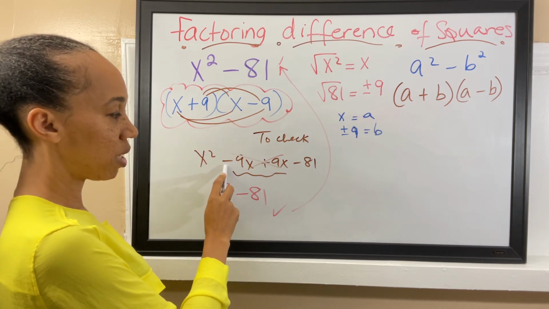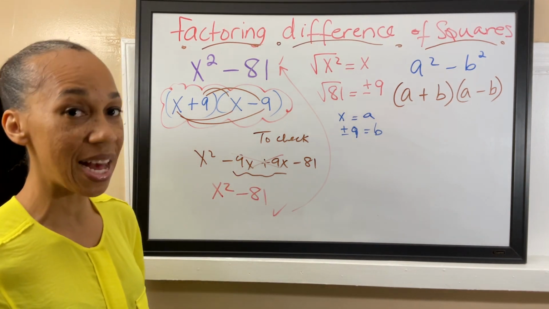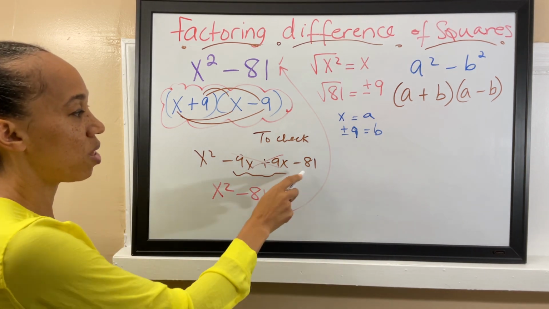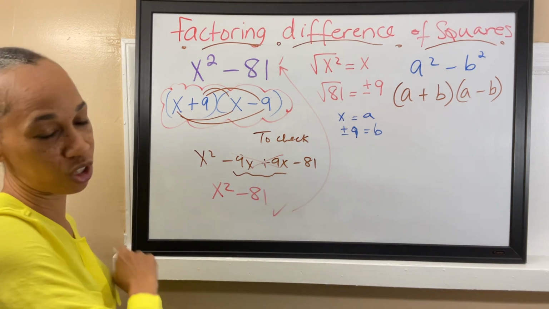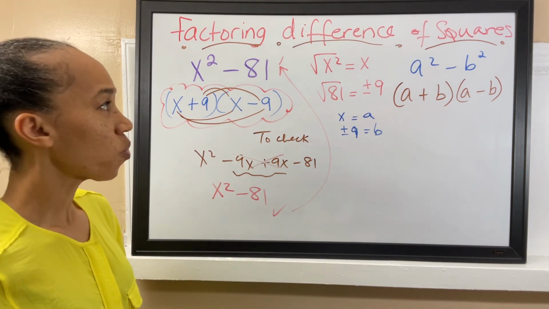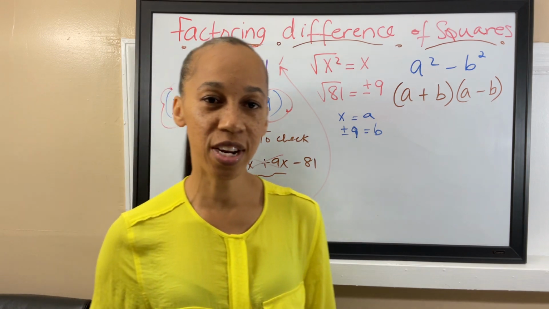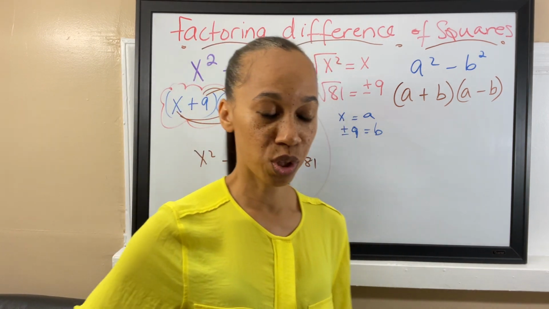This is a plus one, this is a minus, and the plus and minus cancel out each other, and you're only going to be left with the last term and the first term. Okay, so that's what I have for you today on factoring the difference of two squares.